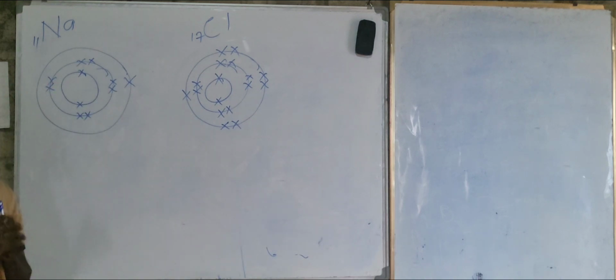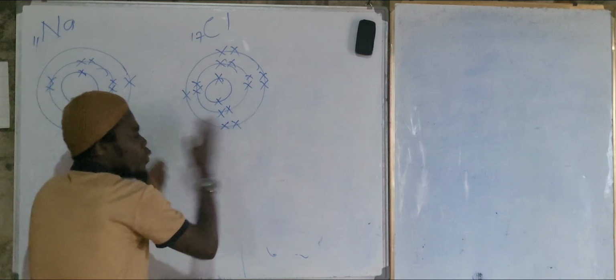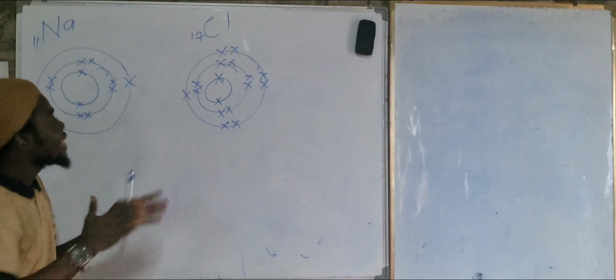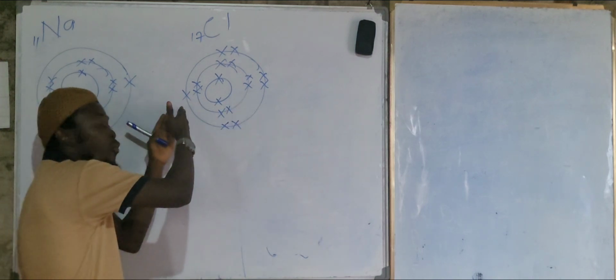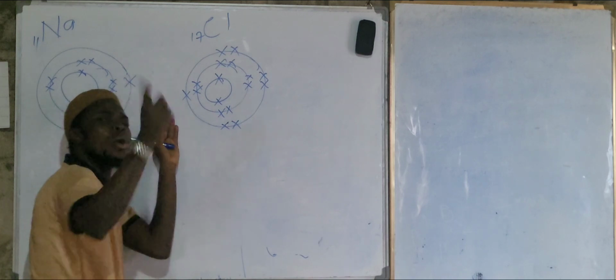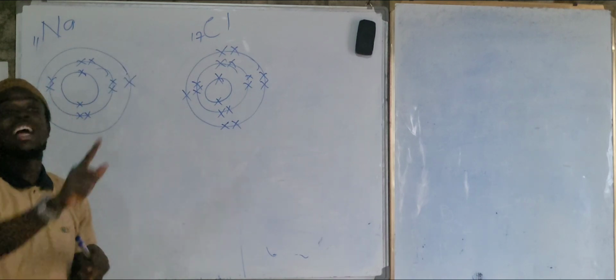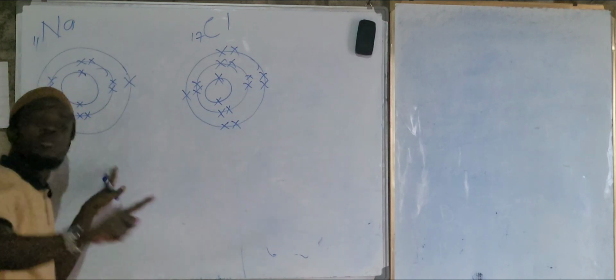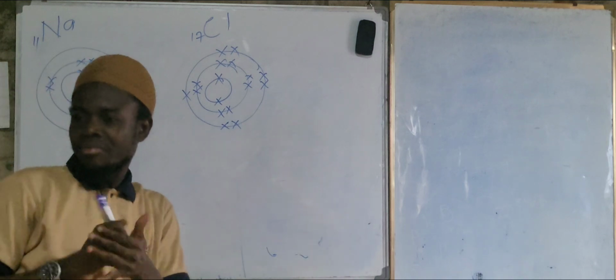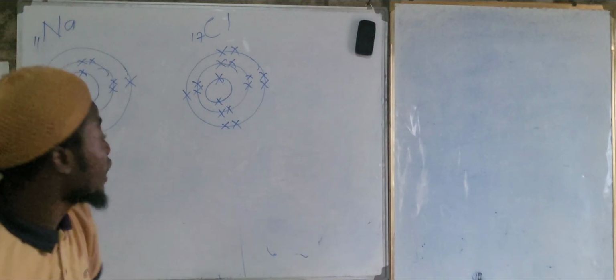1 or 7, right? Yeah. But if you observe now, in terms of these two here, this one has 7, and this one needs only one electron to be stable. Do you expect it to give all the 7 to this one here? No. It means you are selfish. Selfish, yeah. Are we okay here? Yes, sir. So what do we do here in this case now?